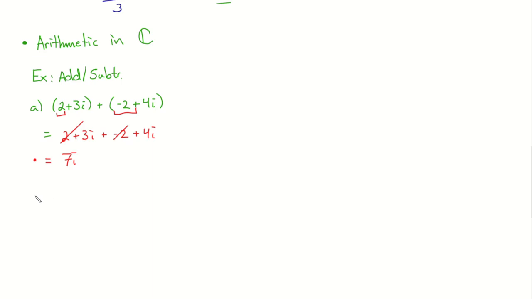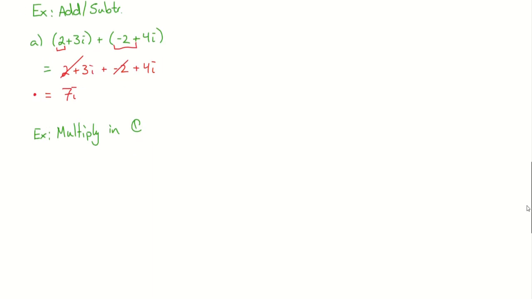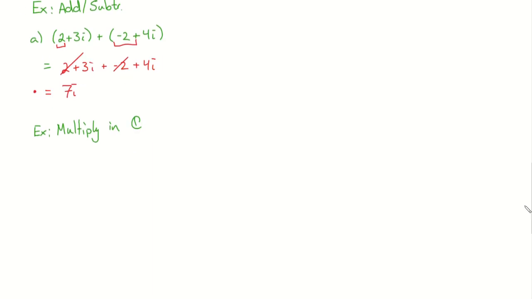Well, addition and subtraction is pretty cool, but I want to do 4th and 5th grade math instead. What's next? Hey, let's multiply. Multiply in the complex numbers. Now, depending on the situation, these ones may be a little odd, but let's go ahead and dig in. On our first one, and we'll do at least 2, we'll do 2 minus 4i, and we're going to multiply that bad boy by 3 plus 3i.